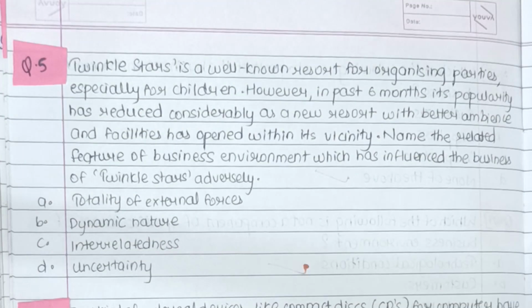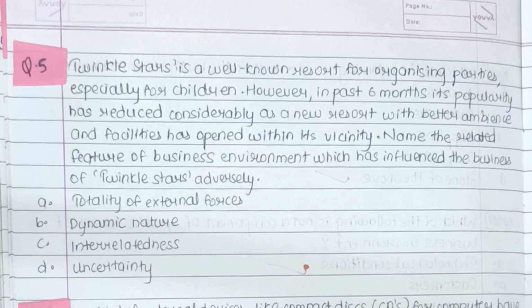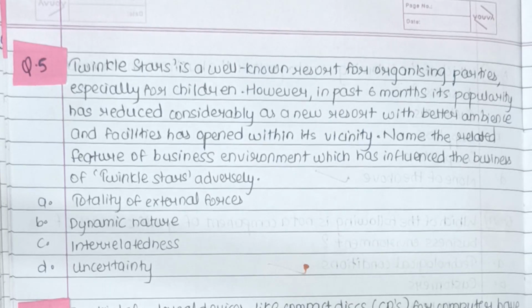Okay. Moving on to the next question. Twinkle Stars is a well-known resort for organizing parties, especially for children. However, in the last 6 months, its popularity has been considerably reduced as a new resort with better ambience and facilities has opened within its vicinity. Name the related feature of business environment which has influenced the business of Twinkle Stars adversely.